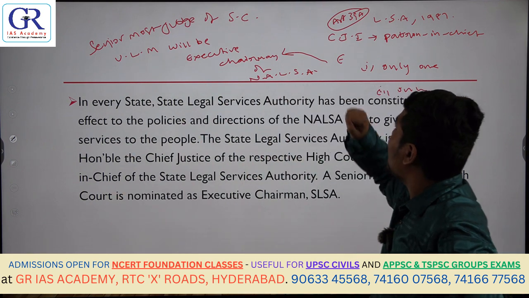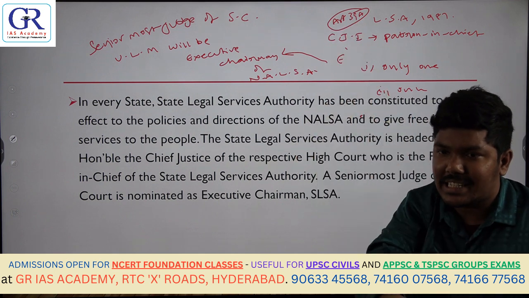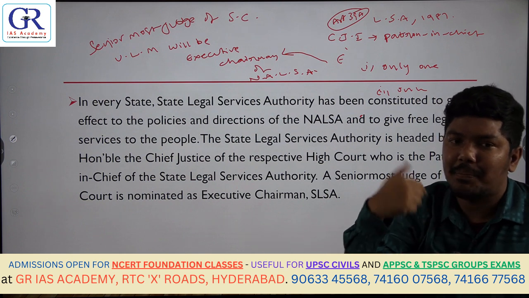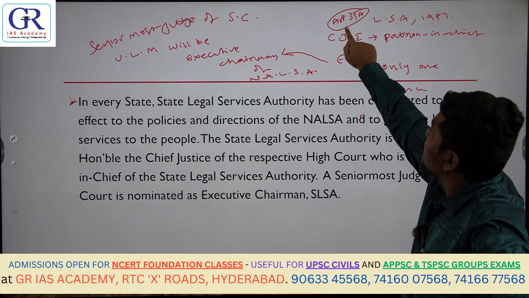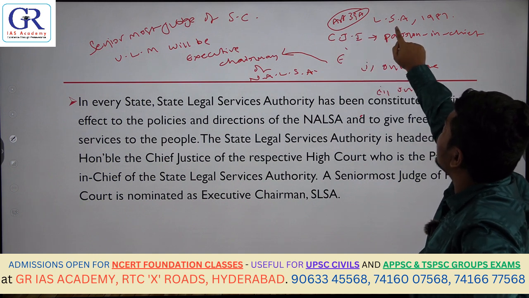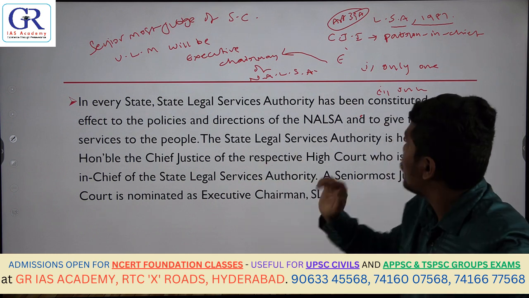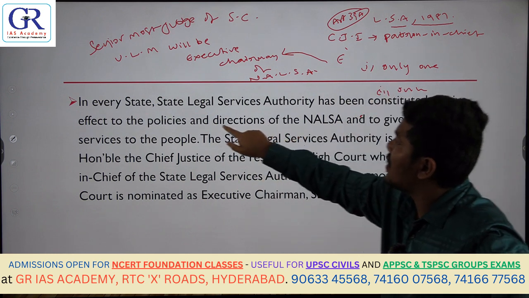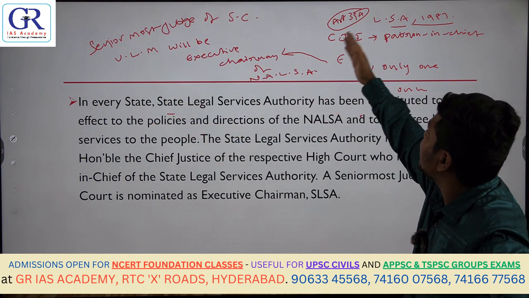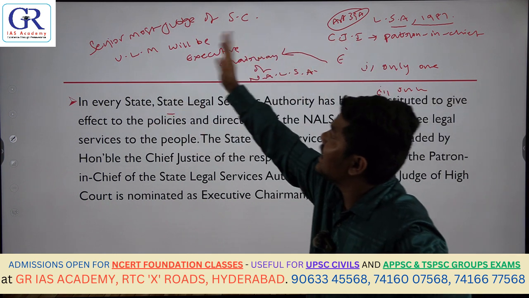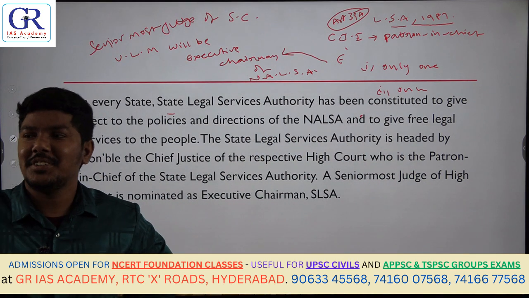So, point number 1, Article 39A promotes equal justice to all the people and provides free legal aid to the poor population. Number 2, to implement Article 39A, the Parliament has enacted the Legal Services Authorities Act 1987. Accordingly, it has established an authority called the National Legal Services Authority. The patron-in-chief of the National Legal Services Authority will be the Chief Justice of India, and the senior most judge of Supreme Court will be the executive chairman.